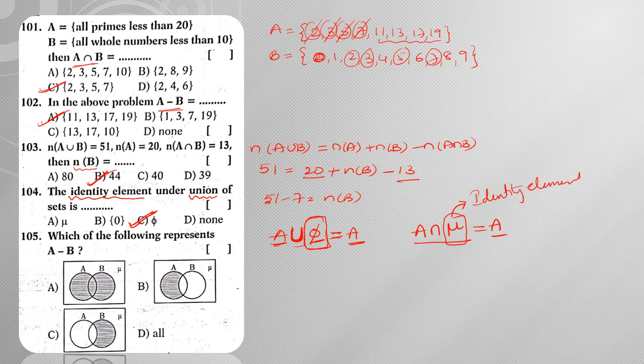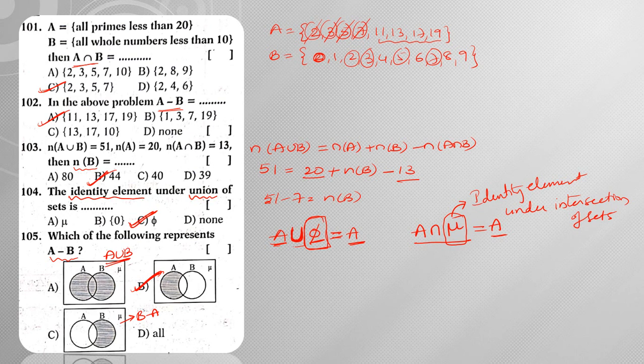So mu is the identity element under intersection of sets. From this we are going to have two questions. Next, A minus B. Already you know how to draw A minus B, so this is nothing but A minus B. The remaining ones we are also going to write. This particular Venn diagram represents A union B, and this particular Venn diagram represents B minus A.